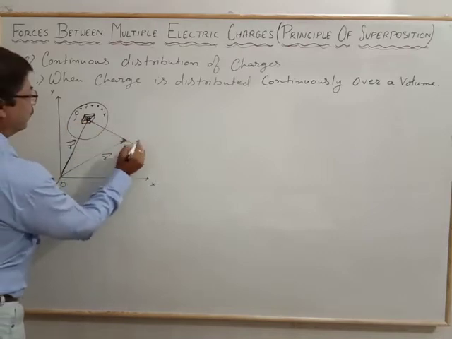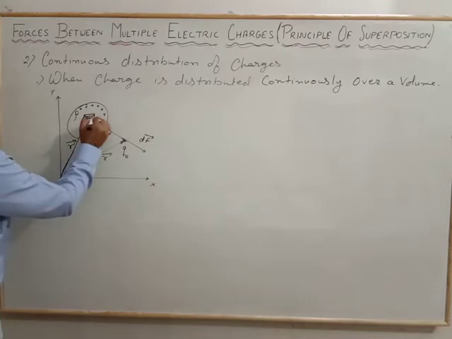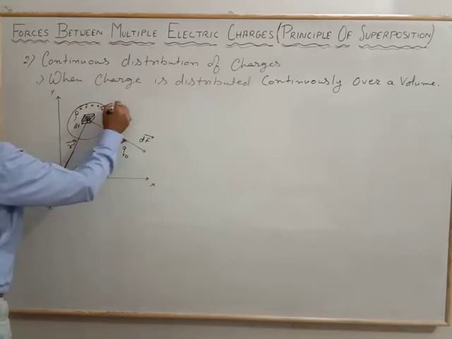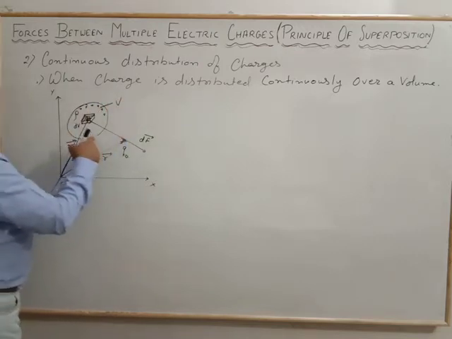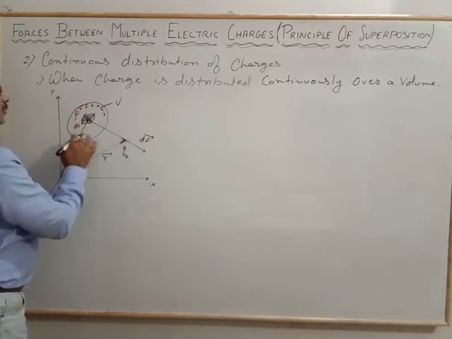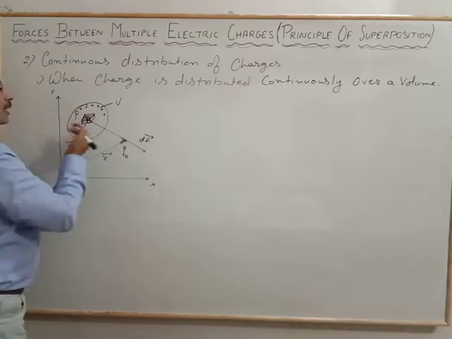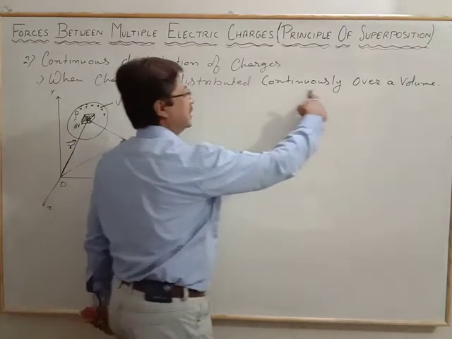Here again, for this test charge the force dF is acting due to the small volume element dV, and V stands for the total volume of this body. The charge is distributed continuously over the volume.